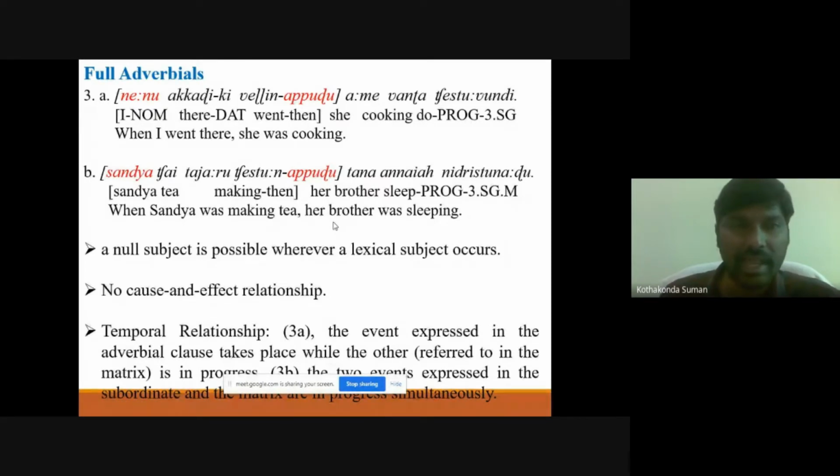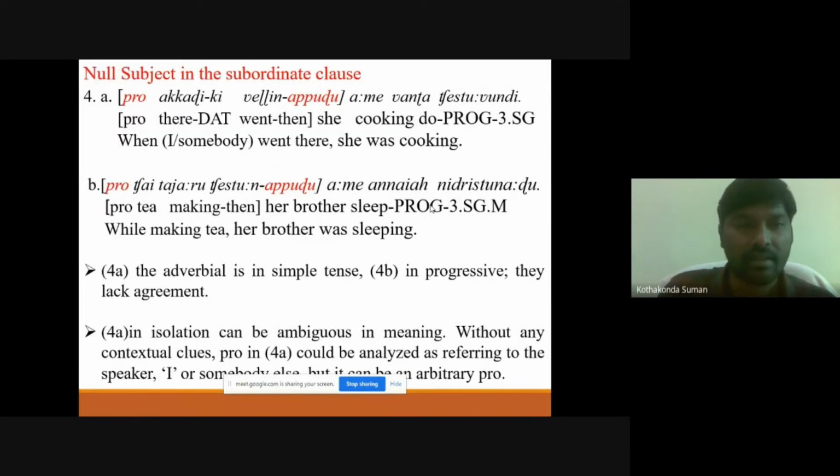In example 3a, the event expressed in the adverbial clause takes place while the other is in progress, which means the main clause is in progress, and this is a simple adverbial. And in 3b, both the adverbial clause and the main clause have the progressive form here. So that's why we can see simultaneity there. We have such kind of sentences, and these two subjects are going to be dropped in Telugu, as we can see in the next example.